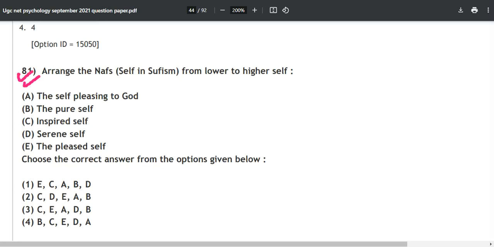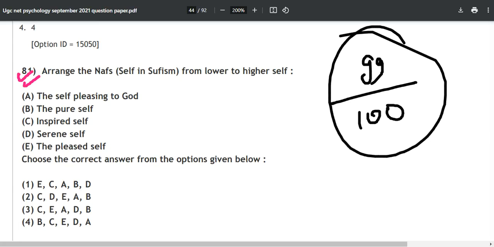This question number 81 is so important that 99 out of 100 times this question is never going to come.